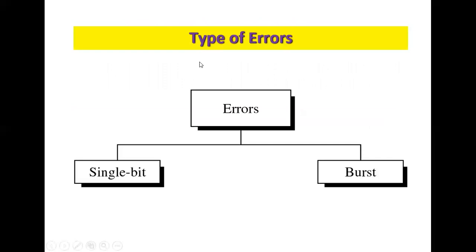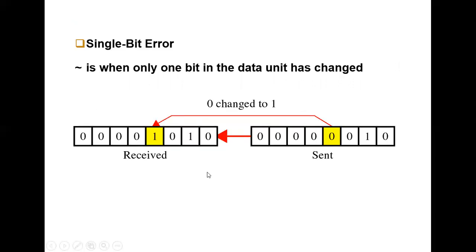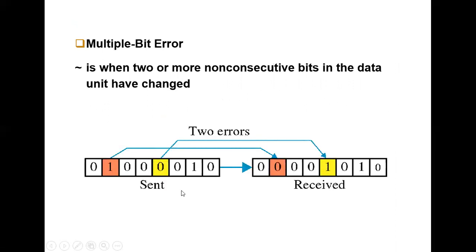First we will discuss the types of errors: first single bit error, another one burst error. First, what is a single bit error? When we are transmitting data, let us assume that we are sending 8-bit binary information.